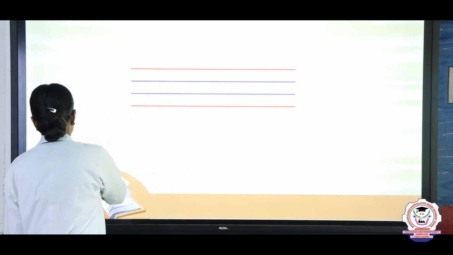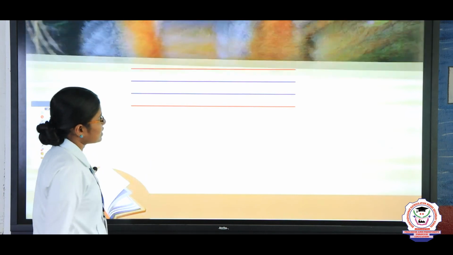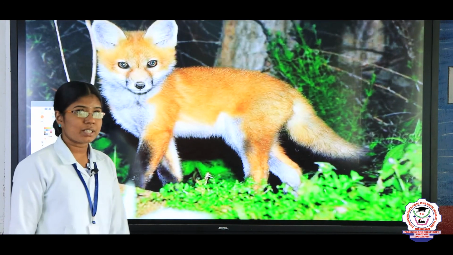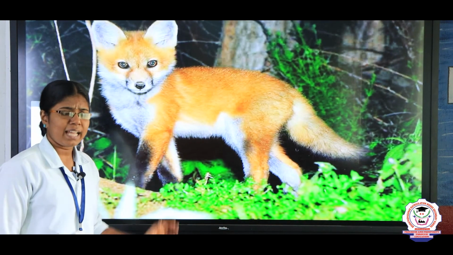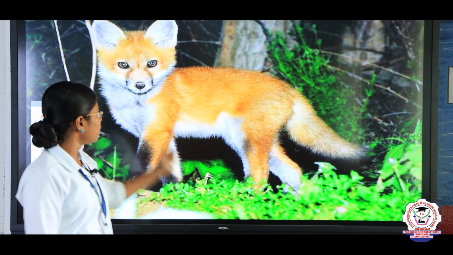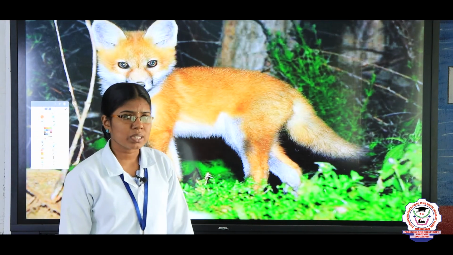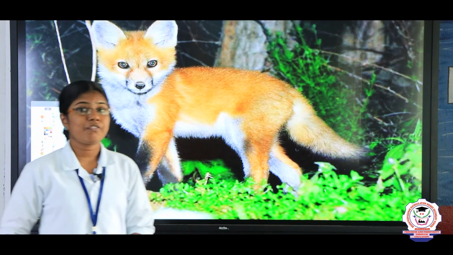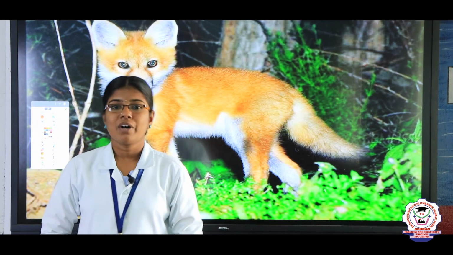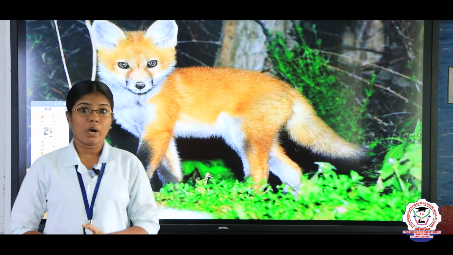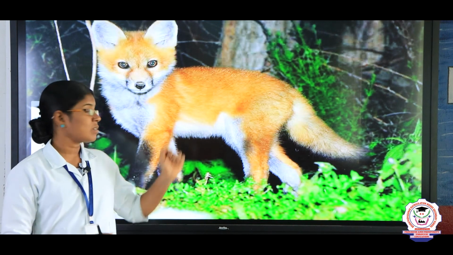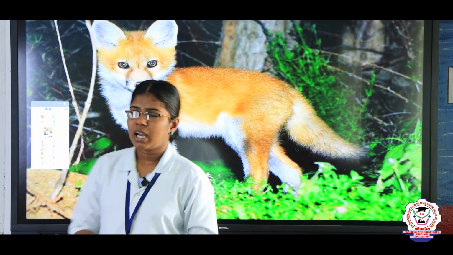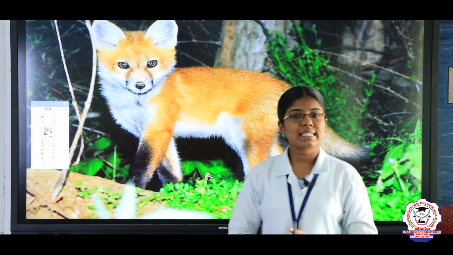Good. The next one, what is the next word? What is it children? Yes, it is an animal, right? What is the name of this animal? Anyone knows? Yes, you are correct Praveen. This is a fox. What is it children? Fox. It is a wild animal. Okay, it lives in the forest. How does the fox make sound?